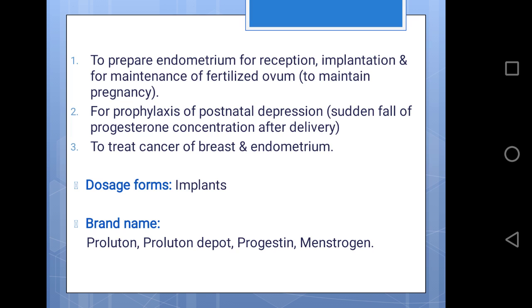The formulation is implant, and brand names of progesterone are Proluton, Proluton Depot, Progestin and Menstrugen.